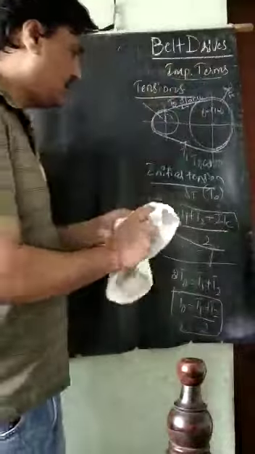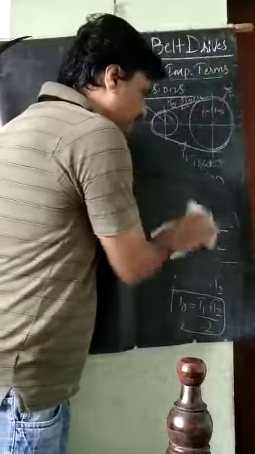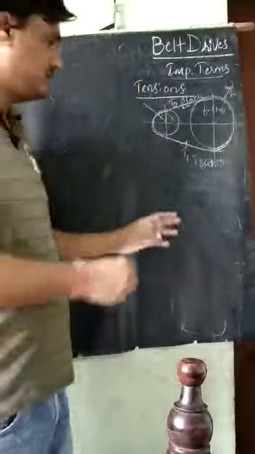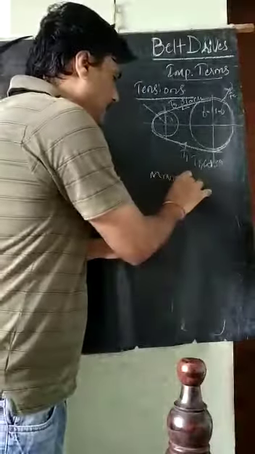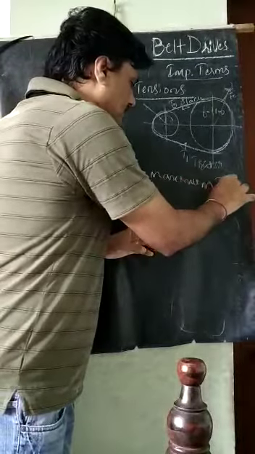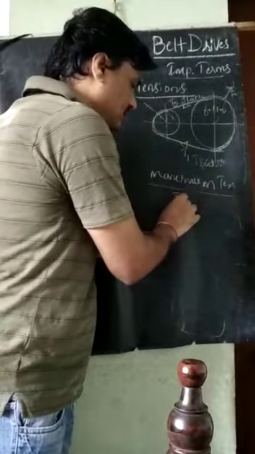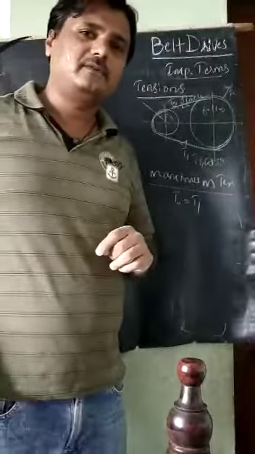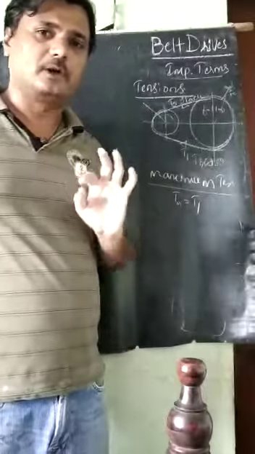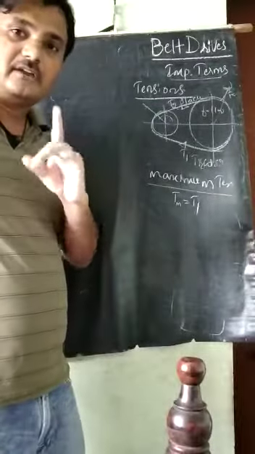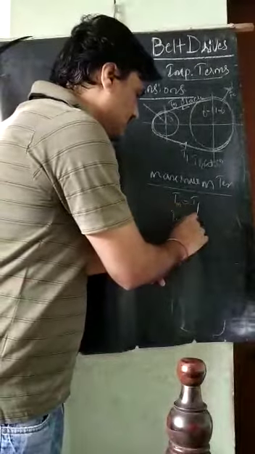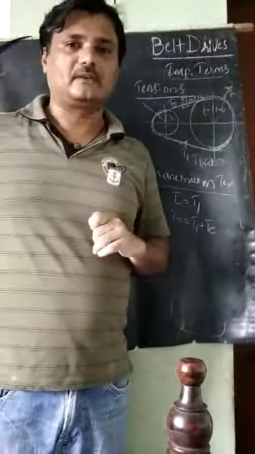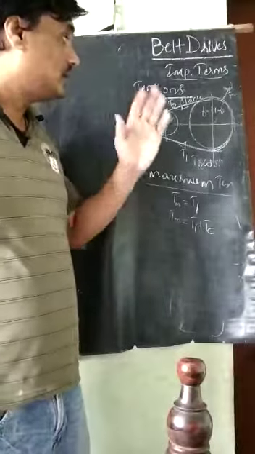The next one is called the maximum tension. So what is the maximum tension? The maximum tension, T maximum, is always equal to T1, because the maximum tension is always available at the tight side only. If we consider the centrifugal tension, then T maximum is equal to T1 plus Tc in this case. This is about the tensions.